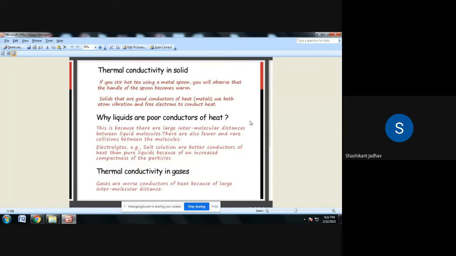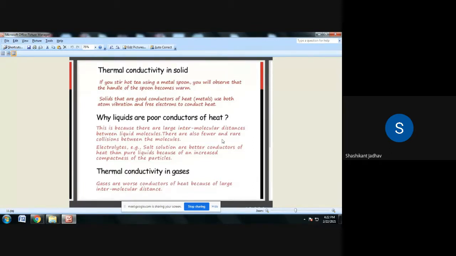Then what about the thermal conductivity in gases? Gases are the worst conductors of heat because of the large intermolecular distance. In liquids there is a medium distance between the molecules, but in gases the distance between the molecules is higher. So whatever heat transfer by conduction takes place in gases is less as compared to solids and liquids.